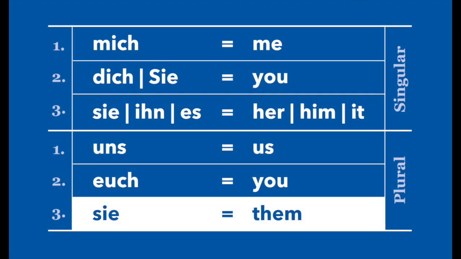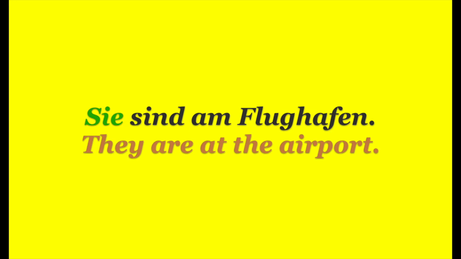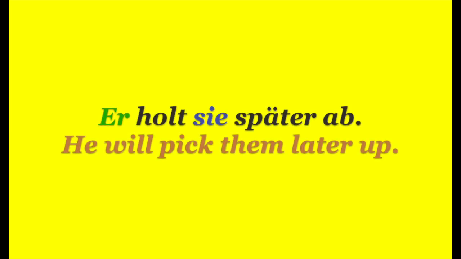The third person in plural, we had the example sie sind am Flughafen. They are at the airport. And now let's say he will pick them up. This will be er holt sie später ab. He will pick them up. So they will change to them in English. However, in German, it doesn't change.